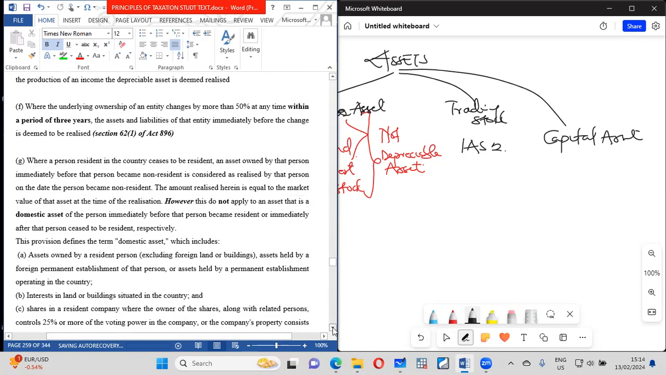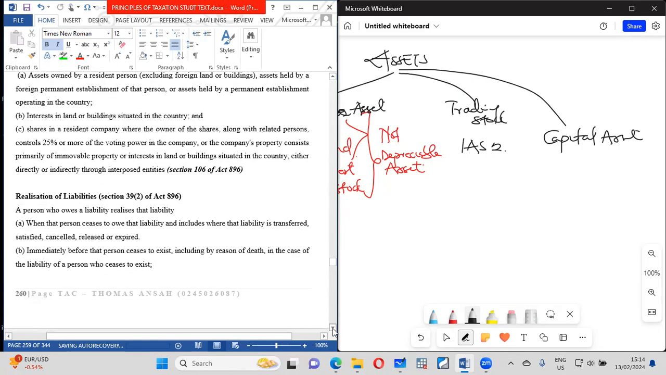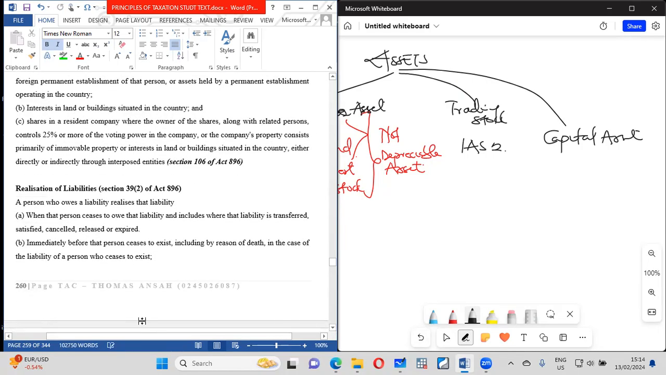After knowing those assets, then we come to the liabilities. We talk about liabilities. Liability is what you owe.